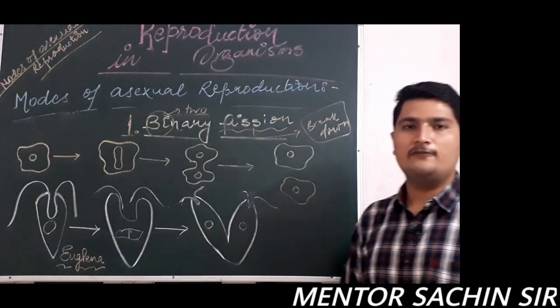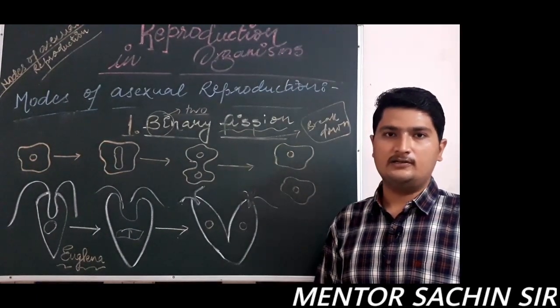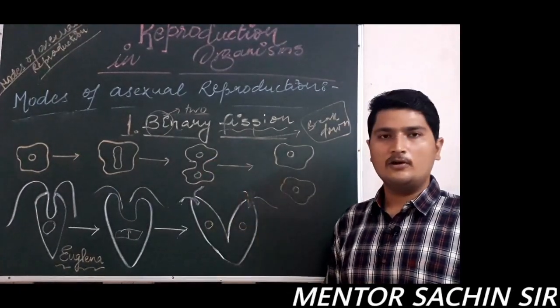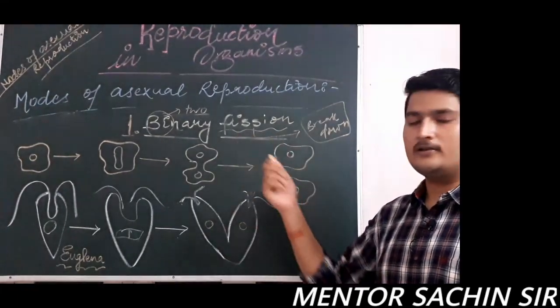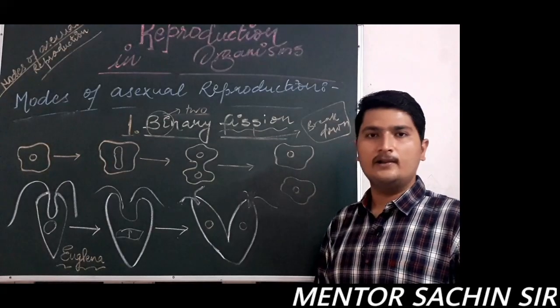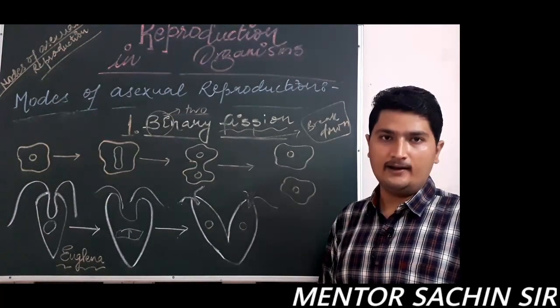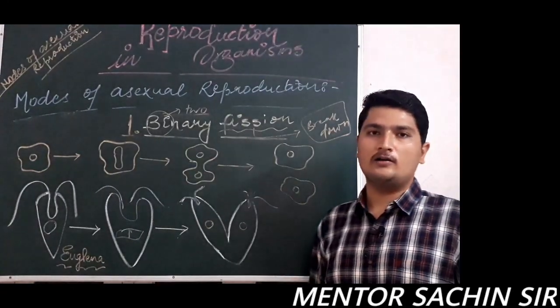So, how will we define binary fission? Binary fission is a mode of asexual reproduction in which only one parent is required, and the body of one parent is divided into two daughter organisms.